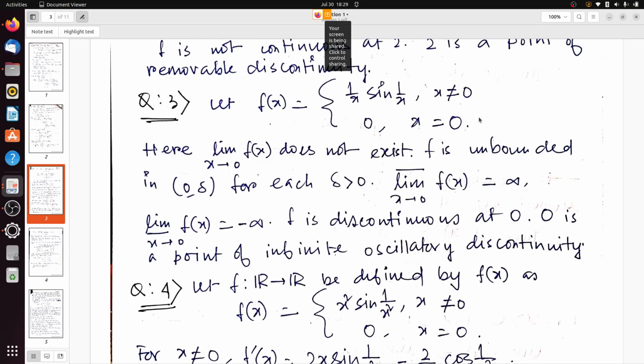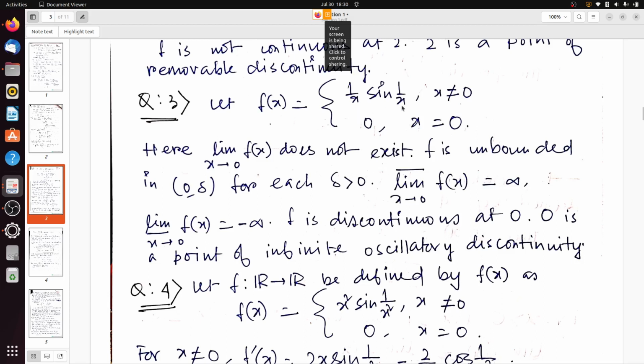If we tend x to 0 from the right hand side, we get infinity. But if we take the limit from the left hand side, we get minus infinity.